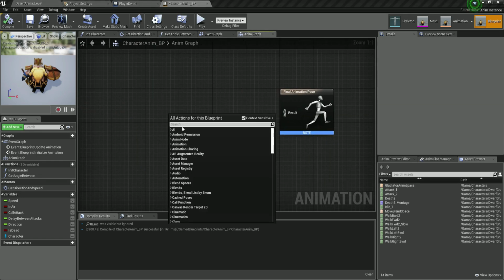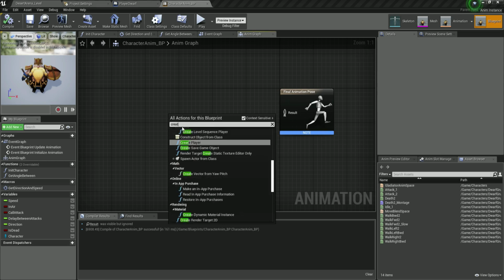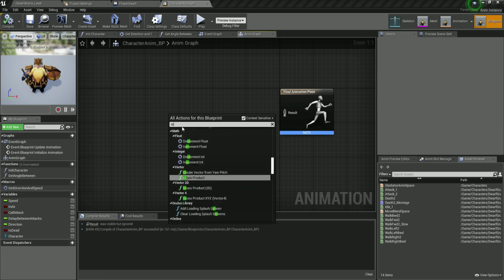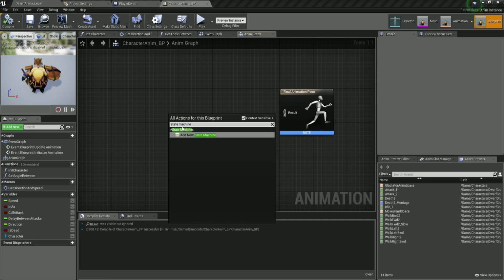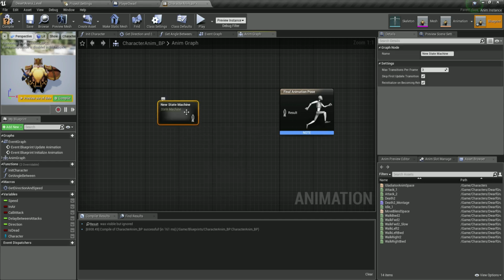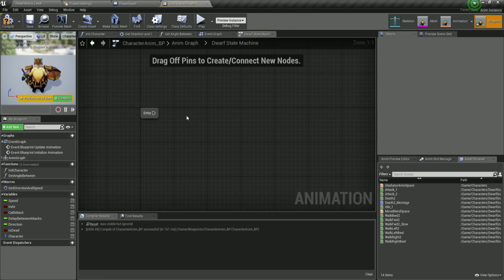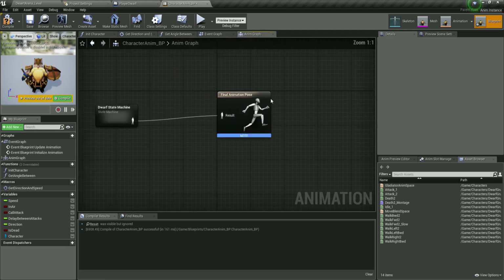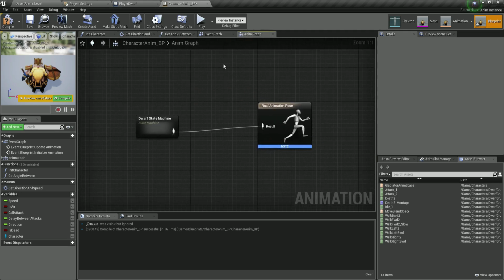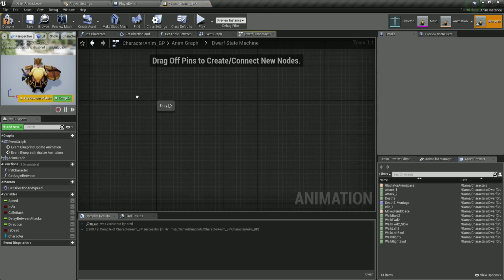So first of all, I'm going to create a state machine. Let me find it over here, add a new state machine. Click on it, and instead of new state machine, I'm going to call it dwarf state machine, and plug in the result over here, which is basically going to do all the animations that we have inside of the state machine, and then plug those animations into the final animation pose. So double click on the dwarf state machine, it will take us over here.